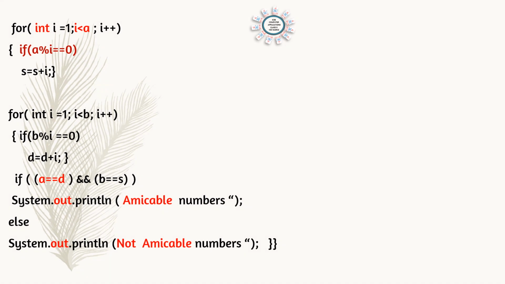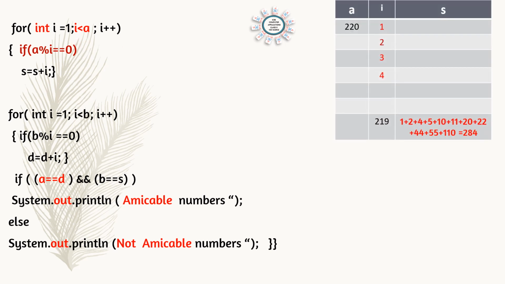Here we can find the factors. int i = 1; i < a; i++. So here we can see the table. First number is 220, so the loop will go from 1 to 219. That means one number less. And if a % i == 0, that is, if the digit is a factor of 220, s = s + i.